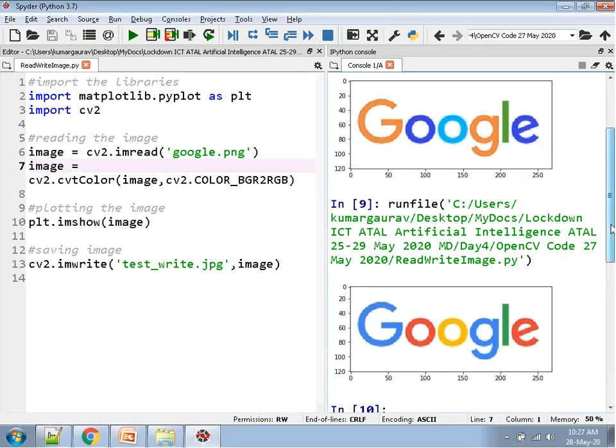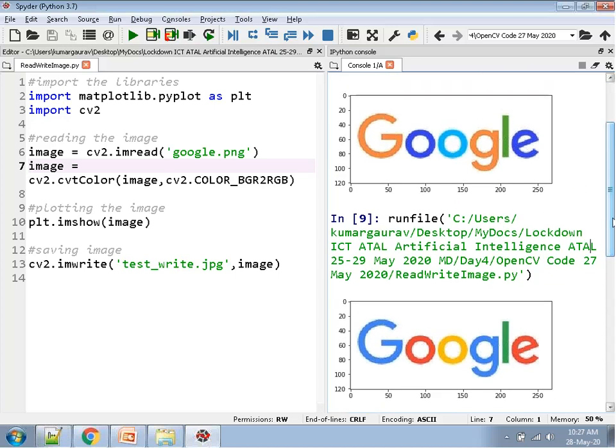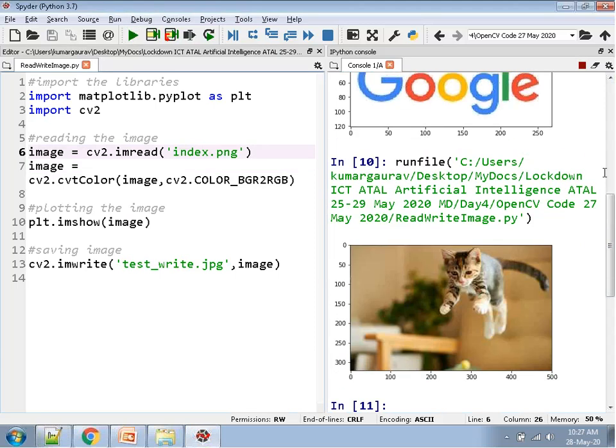You can take any real-time image also. You can see that with RGB, this particular color becomes red, so the last one is in red color. You can see that the reverse is there. The same thing we can implement here.